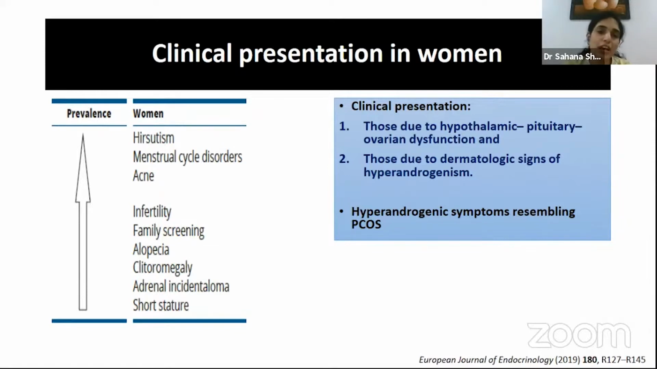In addition to that, in adult women, infertility could be a presentation, along with alopecia and clitoromegaly. Recently, adrenal incidentalomas have also been attributed to non-classical congenital adrenal hyperplasia. The importance of identifying this is that in patients with adrenal incidentaloma secondary to non-classical CAH, treating with glucocorticoids would help resolve these incidentalomas to a large extent, and also spare them unnecessary evaluations and surgeries.